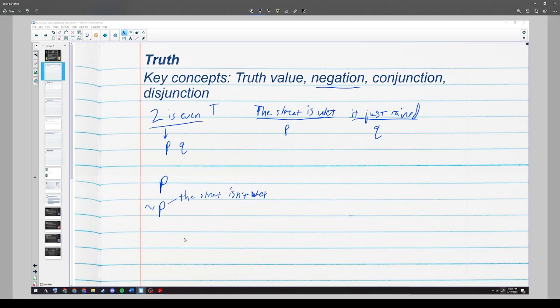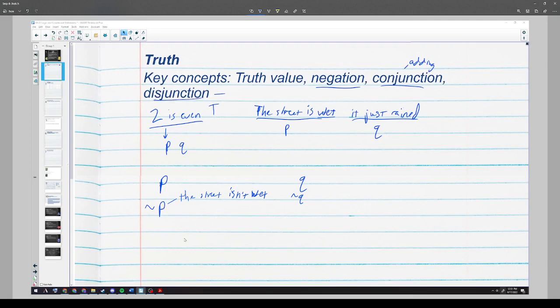Same thing with it just rained. I can say Q represents it just rained. Not Q would represent it didn't just rain. I can then take these things and combine them in ways that say add them. So conjunction is adding statements. Or subtract them, or not really subtract them, but well, let me show you an example.